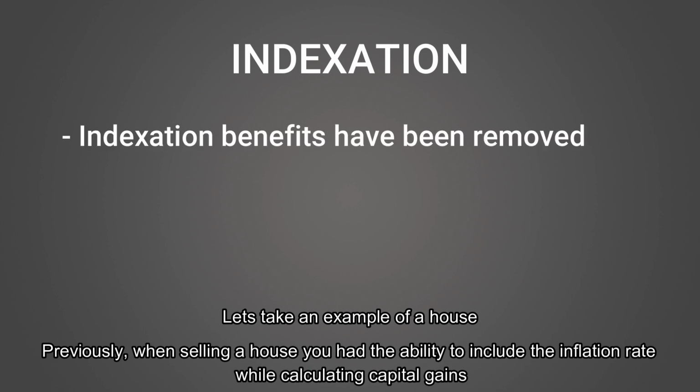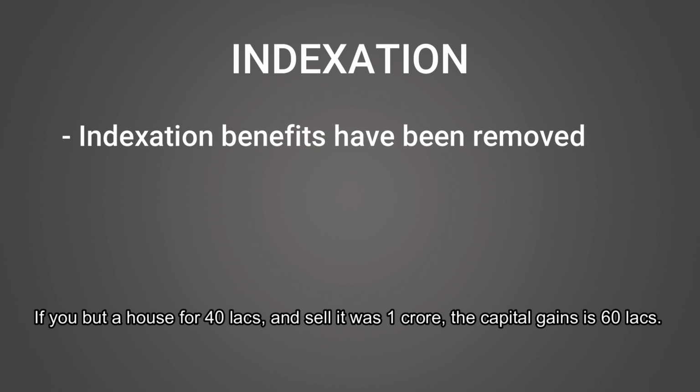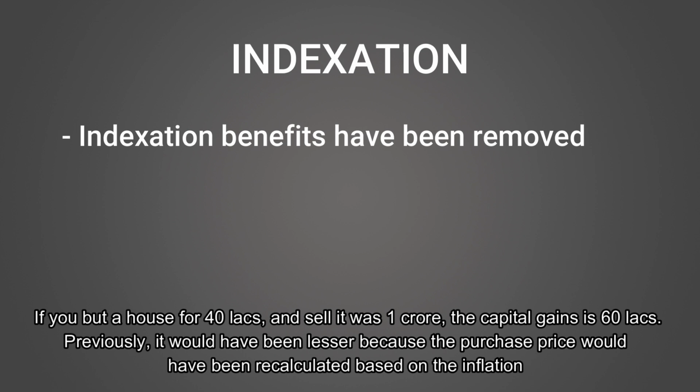However, that has been removed now, which means if you buy a house for 40 lakhs and sell it for 1 crore, the capital gains is 60 lakhs. Previously, it would have been lesser because the purchase price would have been recalculated based on the inflation rate, leading to lesser capital gains value.